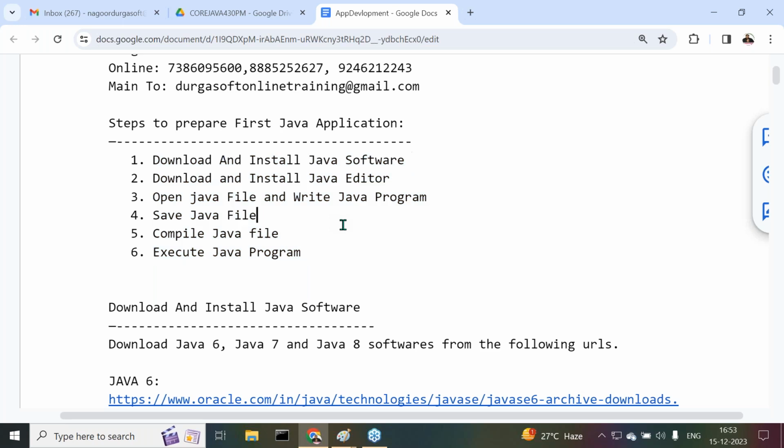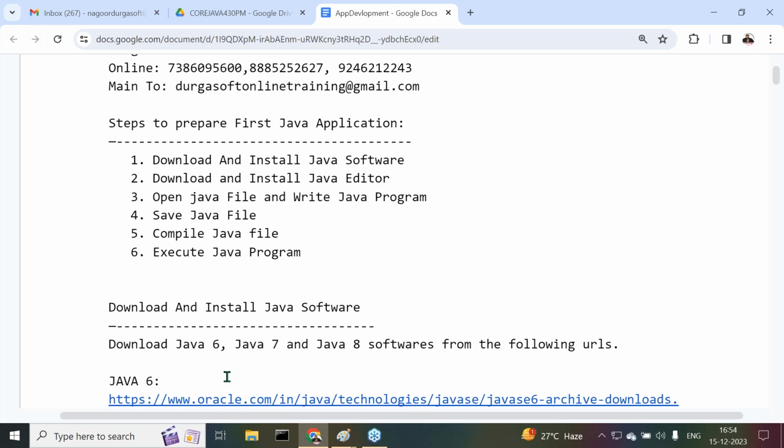Out of all these, yesterday we completed the first step, download and install Java software. We completed this step in the last session. Clear? So today we have to discuss download and install Java editor. But before starting that, I want to install the Java 17 version and show a point to you.